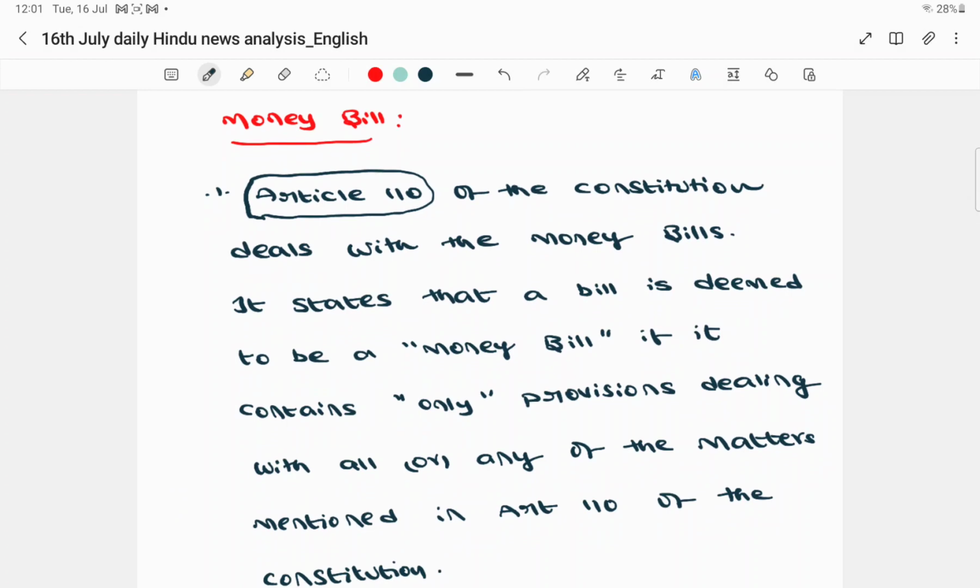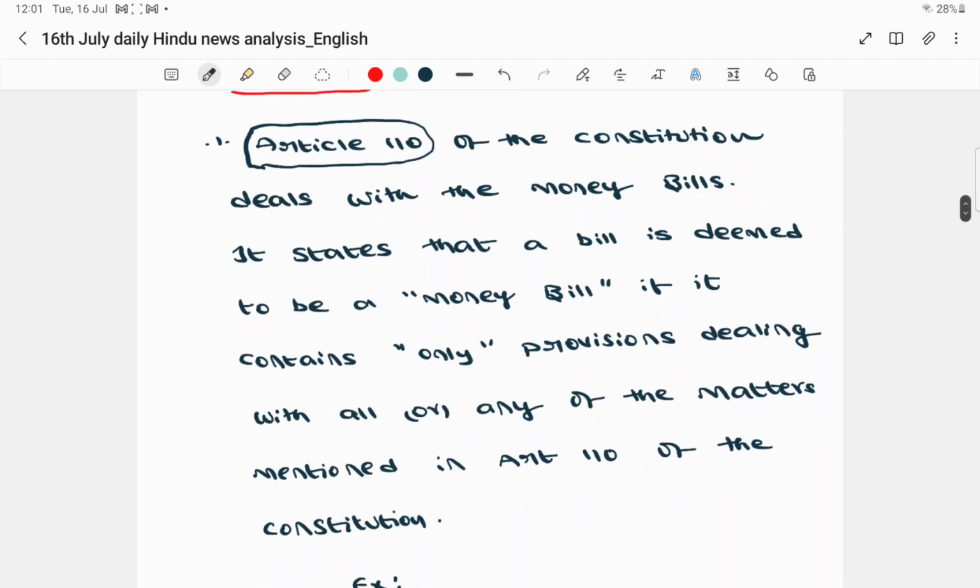It states that a bill is deemed to be a money bill if it contains only provisions dealing with all or any of the matters mentioned in Article 110 of the Constitution.